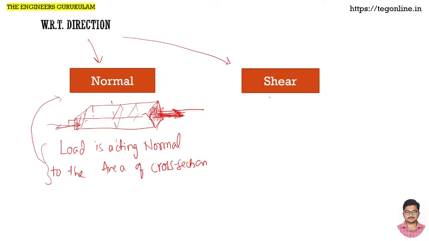Now coming to shear. Here again, this is a particular member, this is the area of cross section, here also we have an area of cross section, and that way at every location we have an area of cross section. When a certain load is acting in this direction, parallel to the area that we are considering,